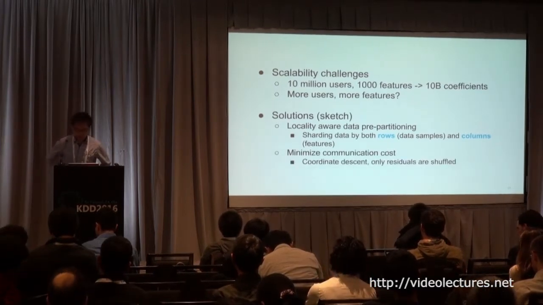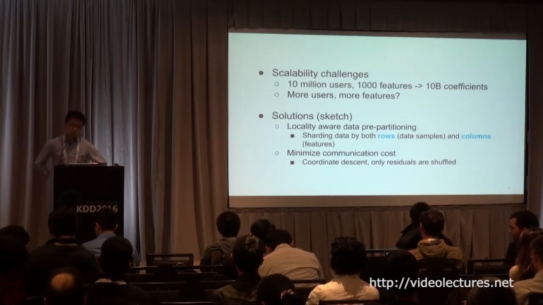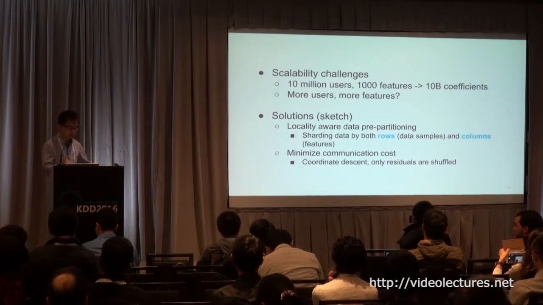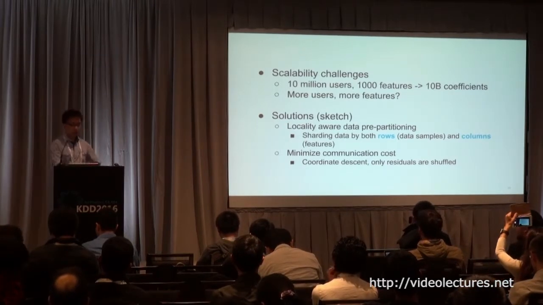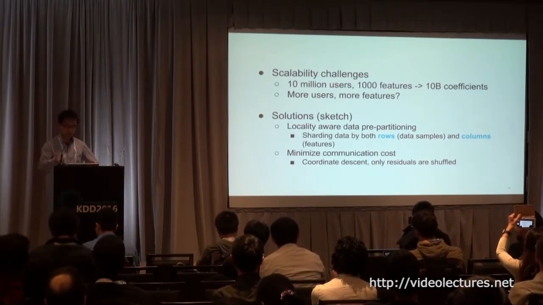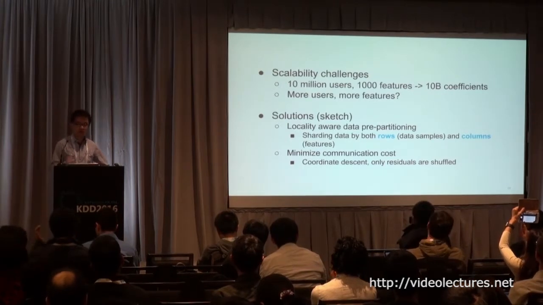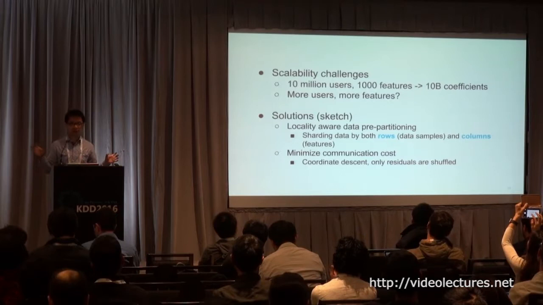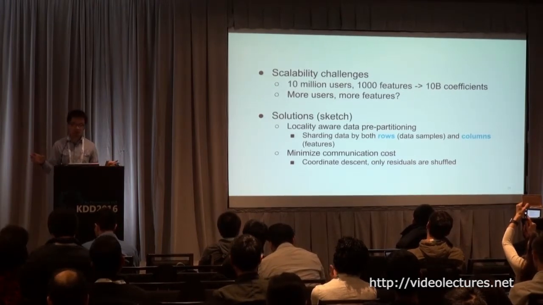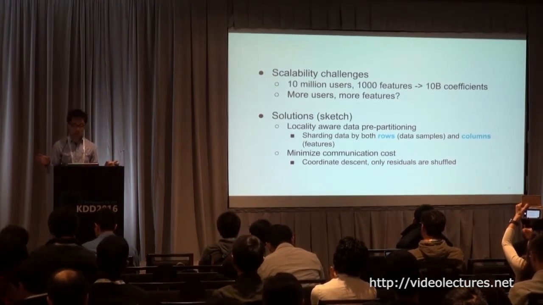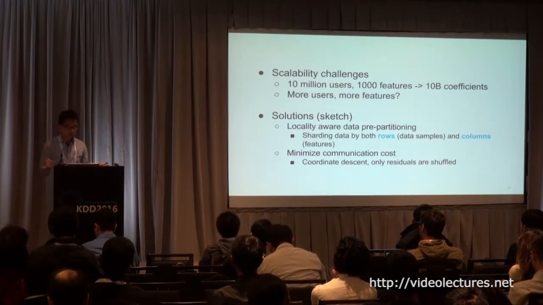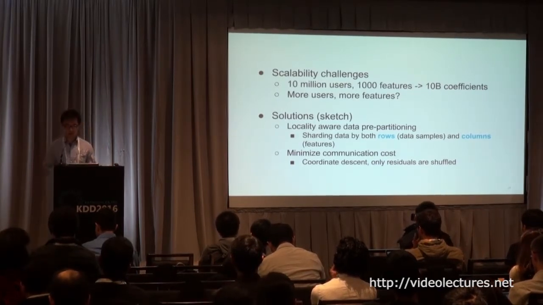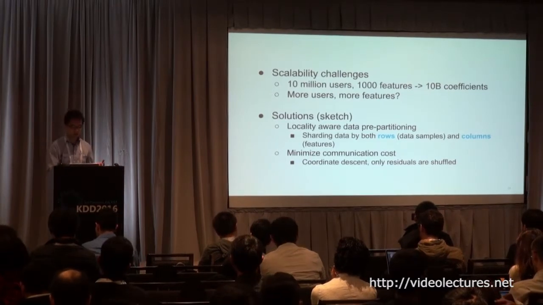We also designed the algorithm. It's not a new algorithm; it's a very old one, coordinate descent, and we cast this coordinate descent algorithm into a framework such that we don't need to shuffle the data. We don't need to shuffle the model at all, because the data is large and, in our case, the model is large. So we keep the data and the model in place and never move them across the network; only the residual is shuffled. More details on how coordinate descent works in this case and how we minimize the communication costs can be found in the paper.